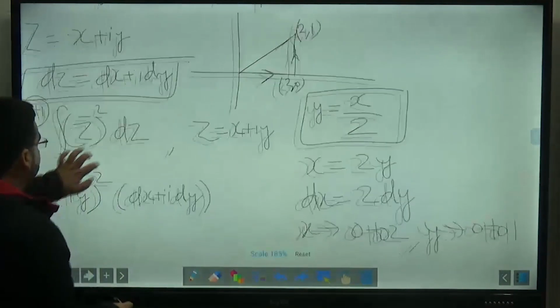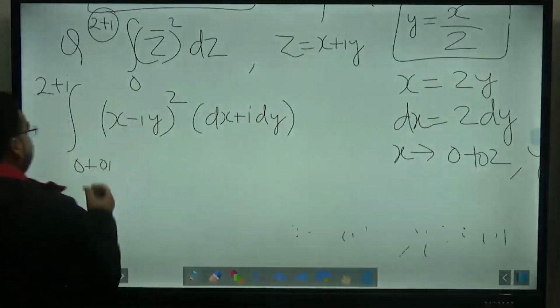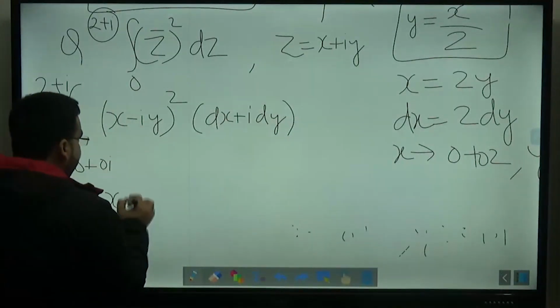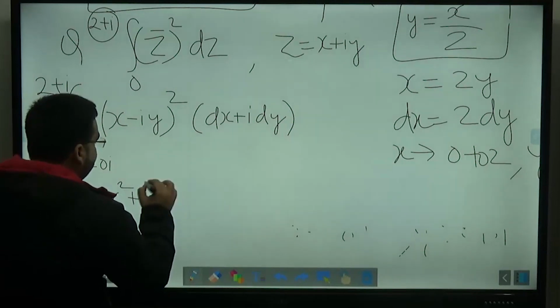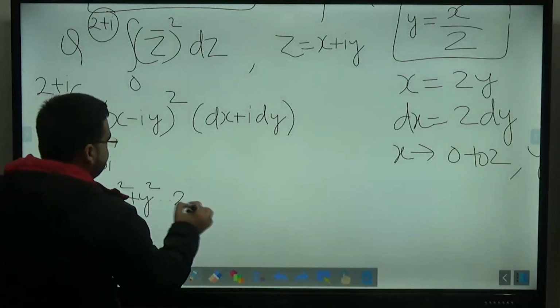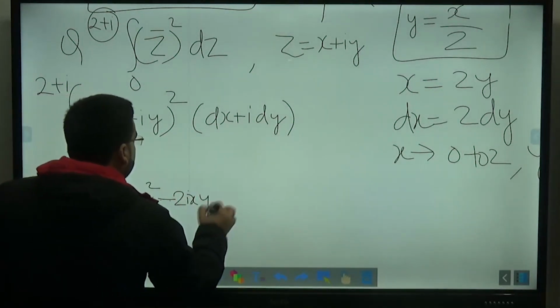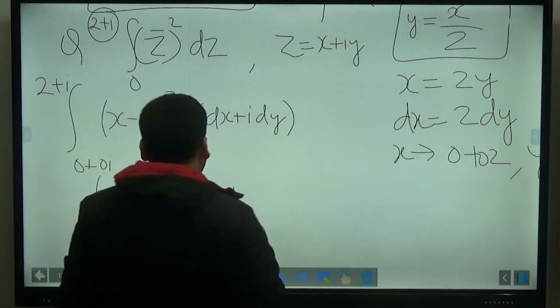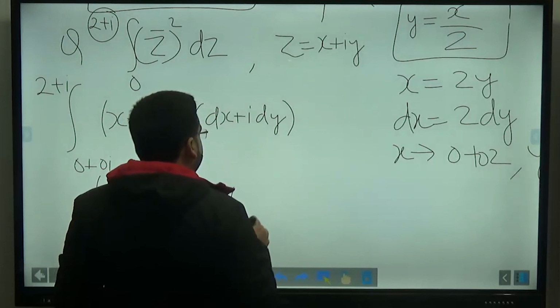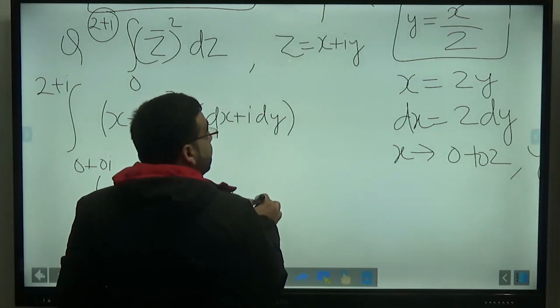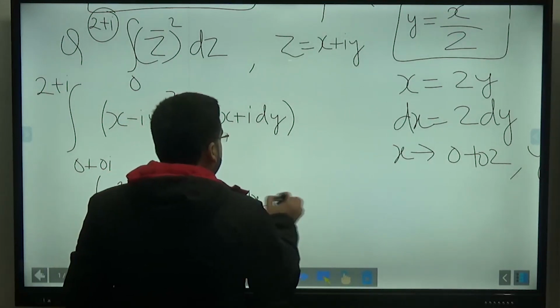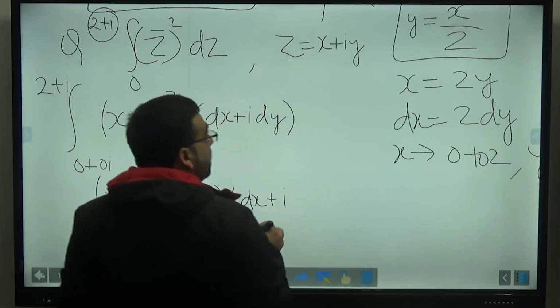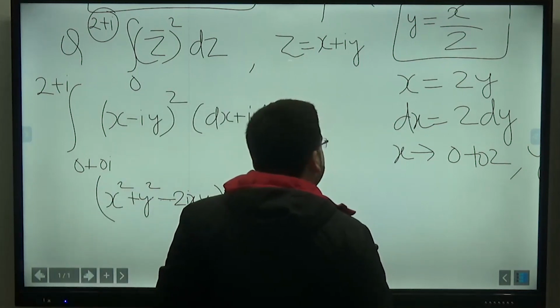Now either you convert everything into x or everything into y. First of all, let me open this bracket. It will be equal to x square plus y square minus 2i xy into dx. Let me convert everything into x. That is dx and plus i dy. dy is dx by 2 and dx is equal to 2 dy.